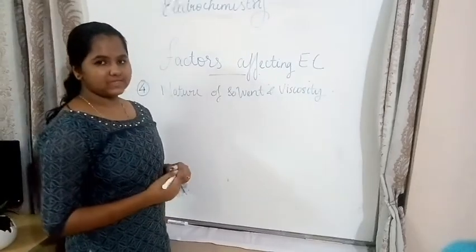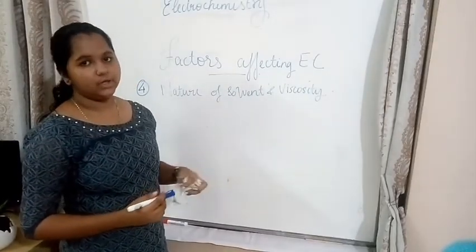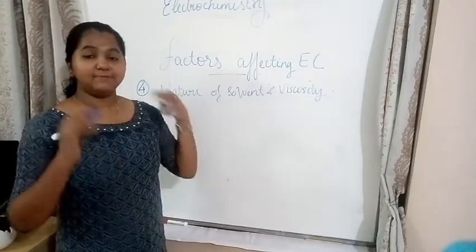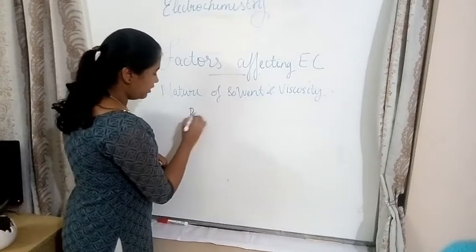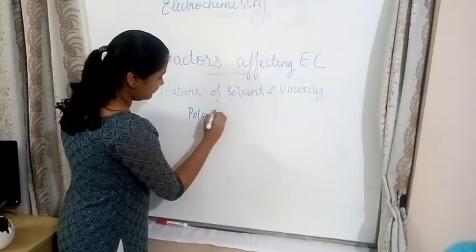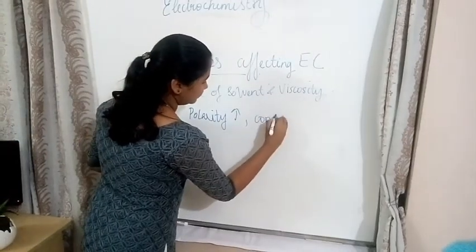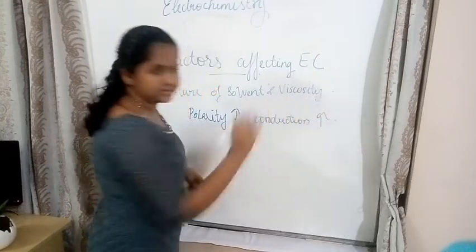The fourth factor that we have to learn is nature of solvent and viscosity. If the solvent is highly polar, as polarity increases, the conduction also increases.